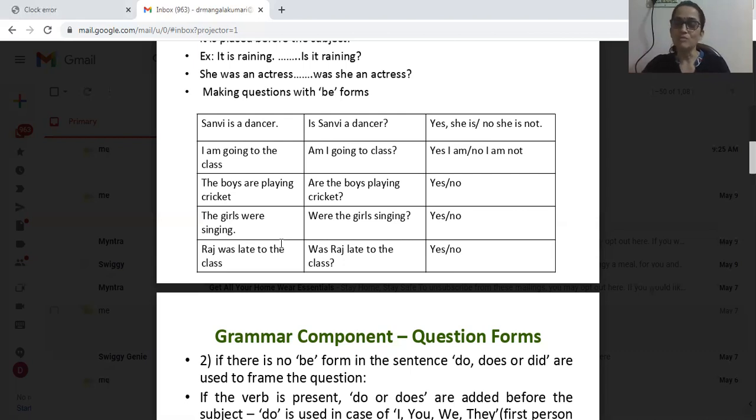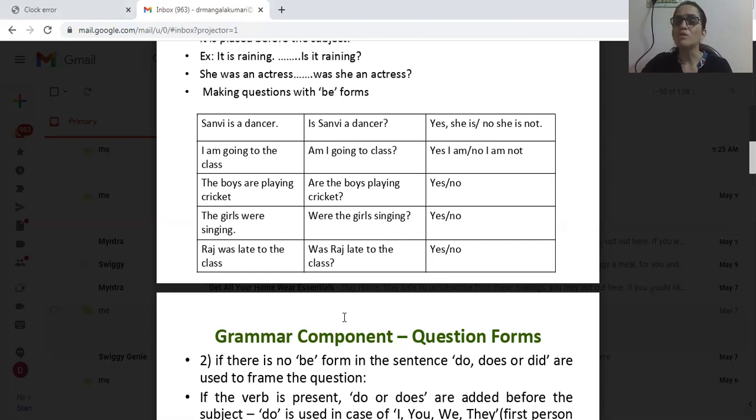Put the verb first, the auxiliary verb first, then the subject. What happens? It becomes "Was Raj late to the class?" And the rest you keep as it is. It becomes a question. The answer will be either yes or no.